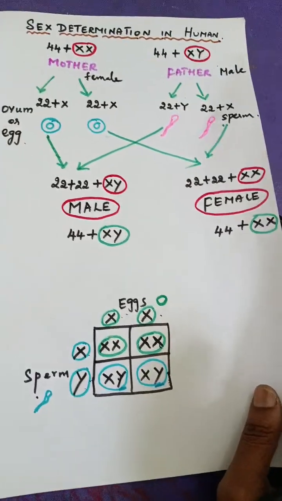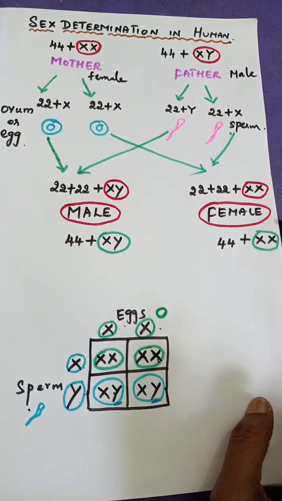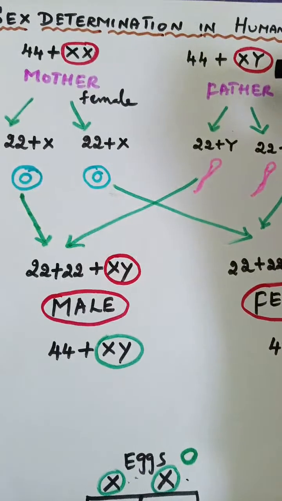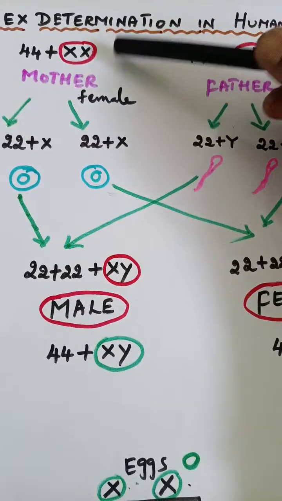So this is the sex determination in humans. So coming again, first step, what will happen? Father and mother.